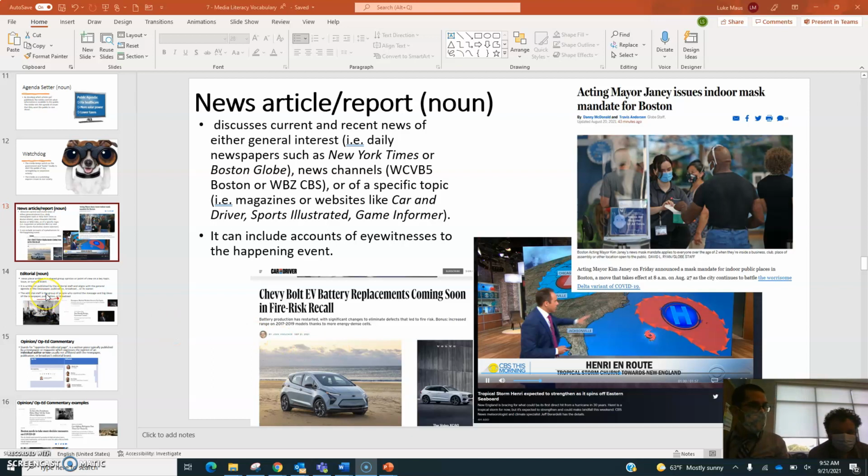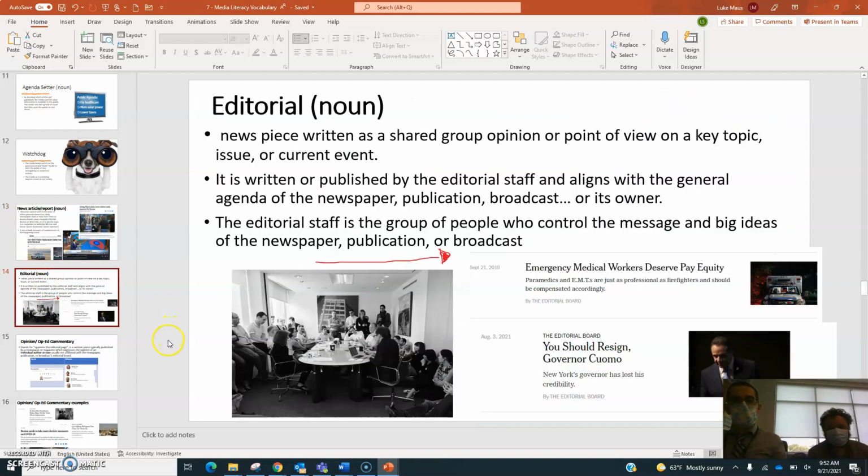All right, next up we have editorial. Editorial is a news piece written as a shared group opinion, or point of view, on a key topic, issue, or current event. It is written or published by the editorial staff and aligns with the general agenda of the newspaper, publication, broadcast, or even its owner. So, remember, it's a group. It is written on behalf of the paper. If something is from the editorial board, as you can see below, it is written on behalf of that paper.